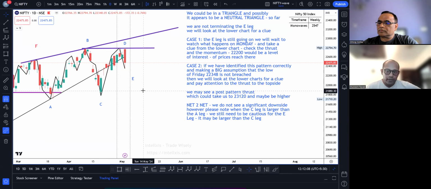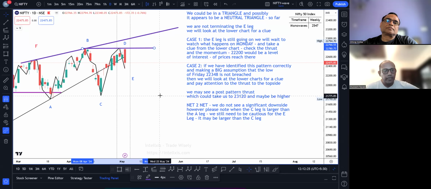We are assuming, okay, it's a big assumption, that देखिए ये जो फ्राइडे का लो है 22,348, हम एक केस के लिए सोचते हैं कि वो वायलेट नहीं होएगा, ओके। In that event, prices will obviously move towards the BD trend line, right? In essence what we are saying कि देखिए शायद तो मंडे के दिन प्राइजेस spend some time over here, मे बी ट्यूसडे और वेनेसडे वो खत्म होके बीडी ट्रेंड लाइन तक जा सकते हैं। Right. This would be my first target, or rather first level of interest.